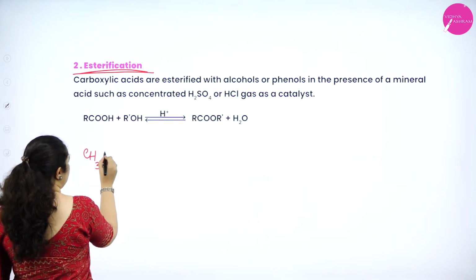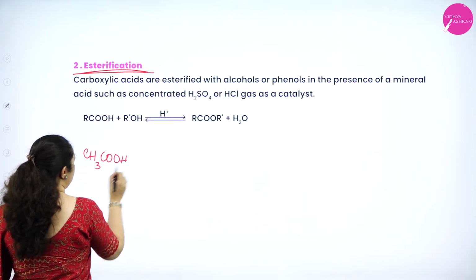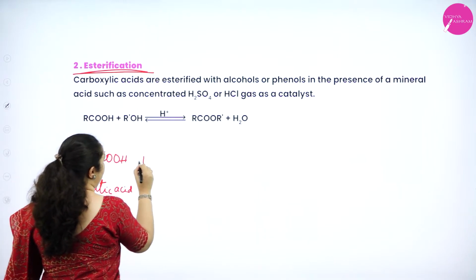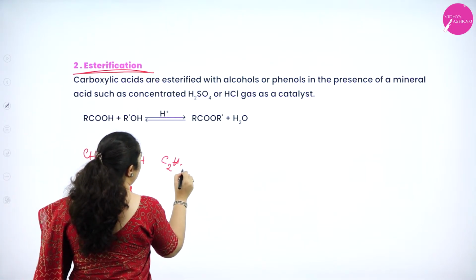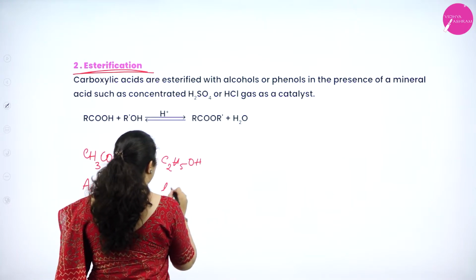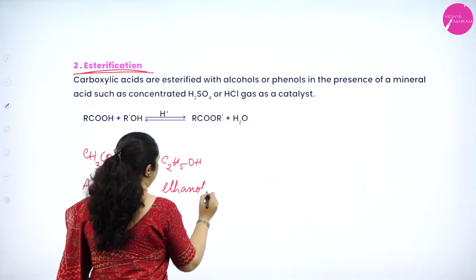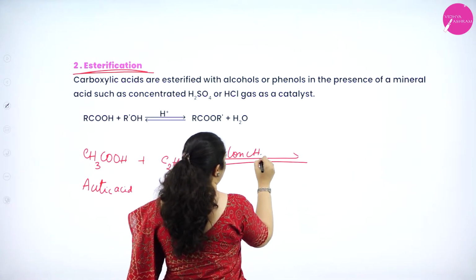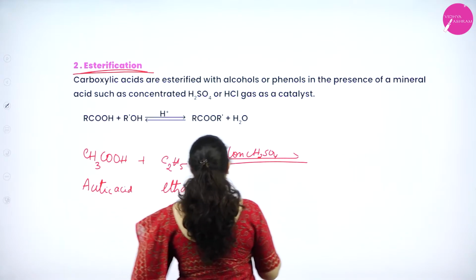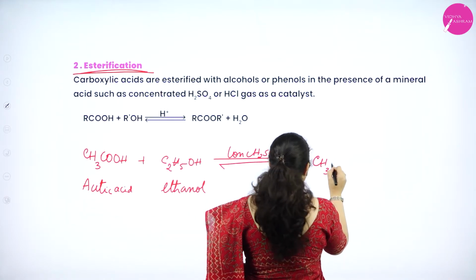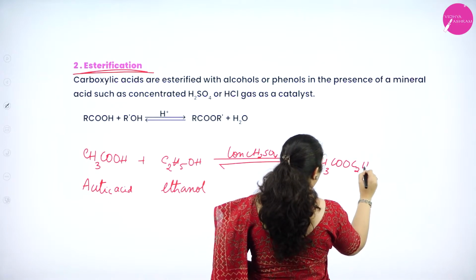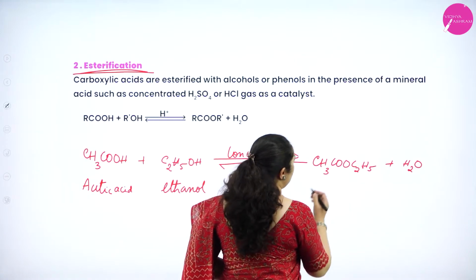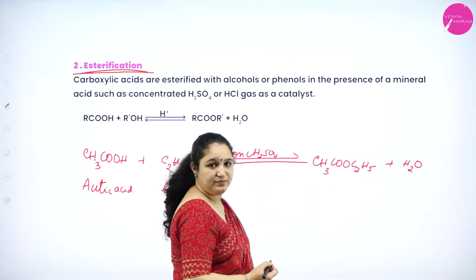R, I'll take it as CH3, CH3COOH, that is acetic acid, plus I'll take ethyl alcohol, C2H5OH, that is ethanol, in the presence of concentrated H2SO4. What will happen? I'll get CH3COOC2H5 plus water is removed. This is ethyl acetate. Correct, no?